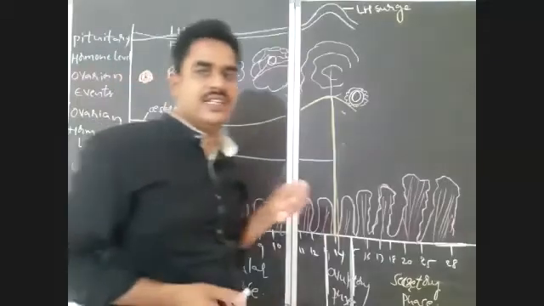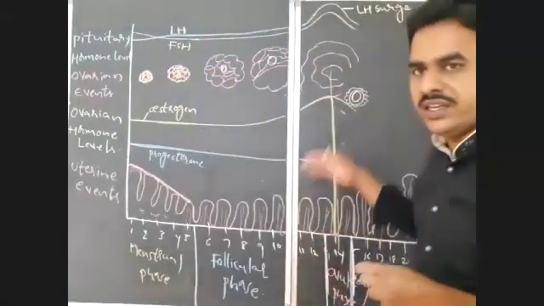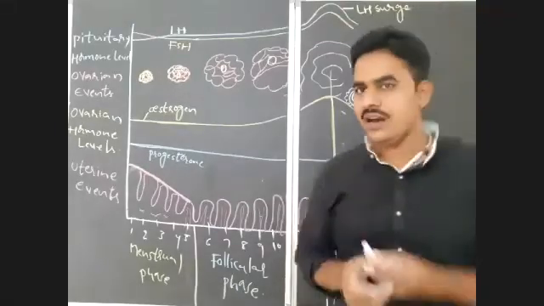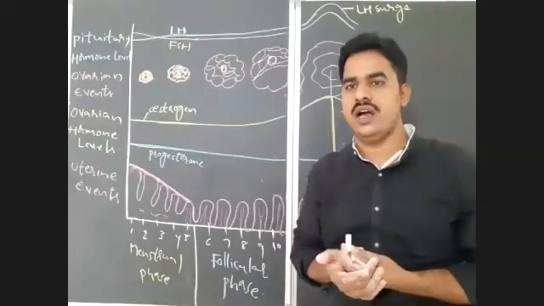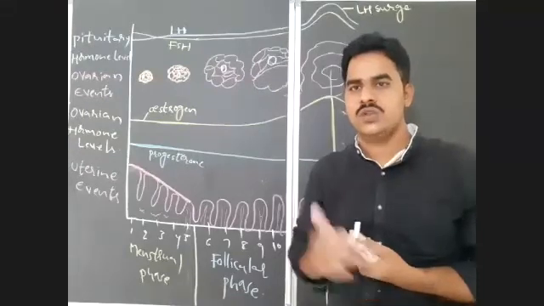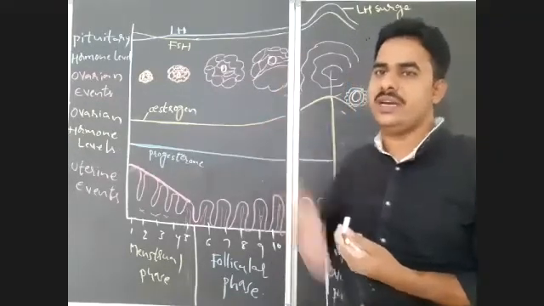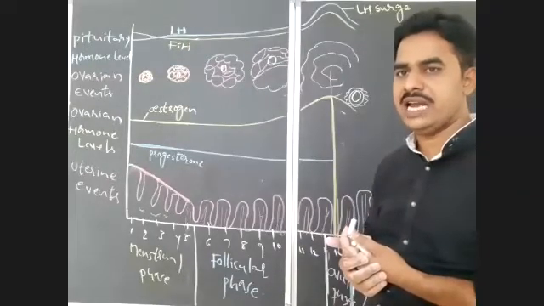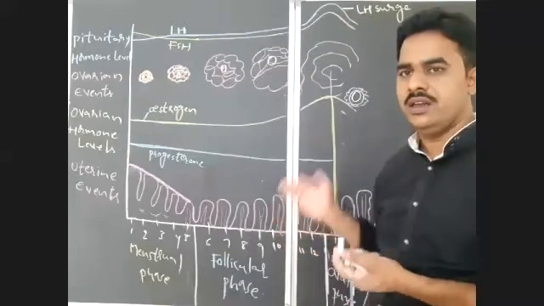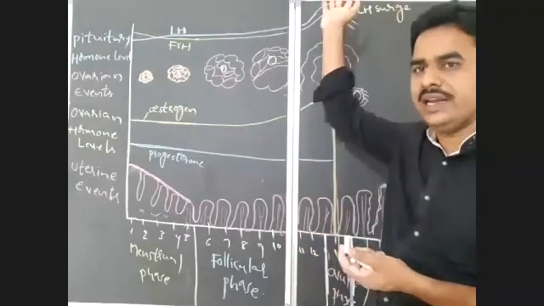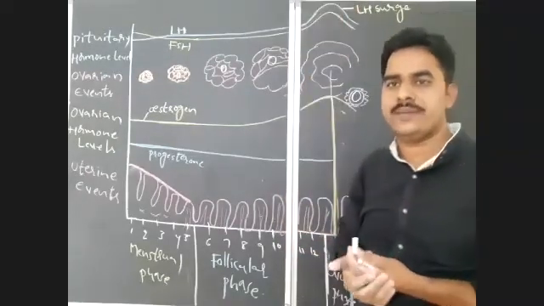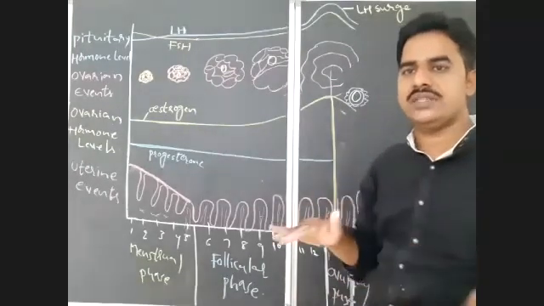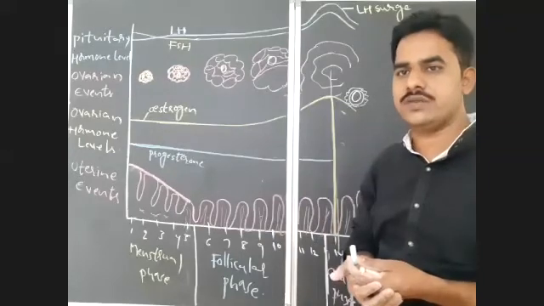But in the third phase, that is the ovulatory phase, estrogen, FSH and LH will reach their maximum, or high levels of hormones are there in the body of a female. So whenever the level of hormones becomes high, that shows a negative feedback mechanism on the hypothalamus, as we already discussed. Then the hypothalamus stops the secretion of gonadotropin releasing hormones.